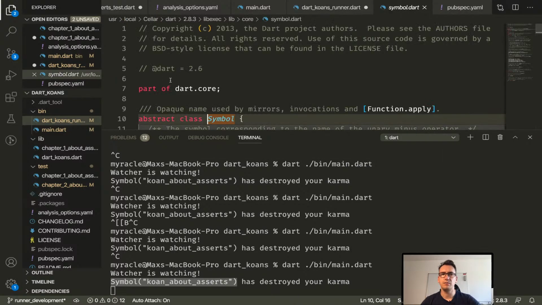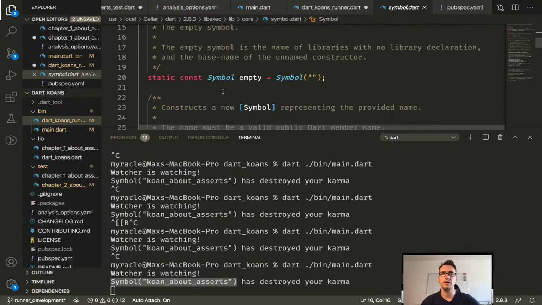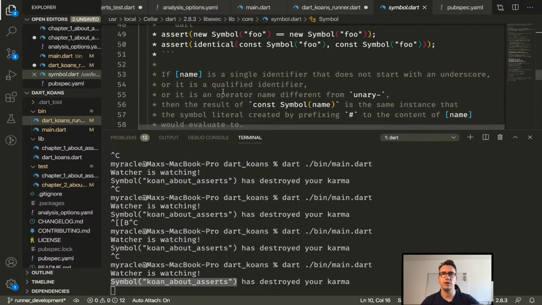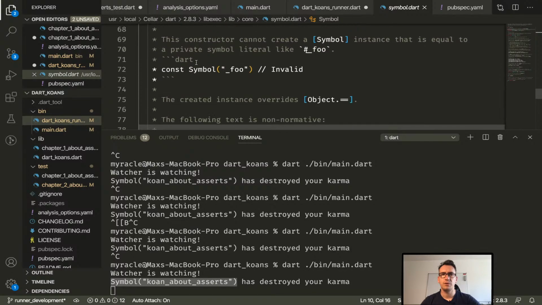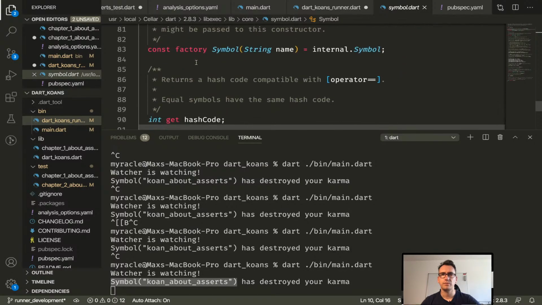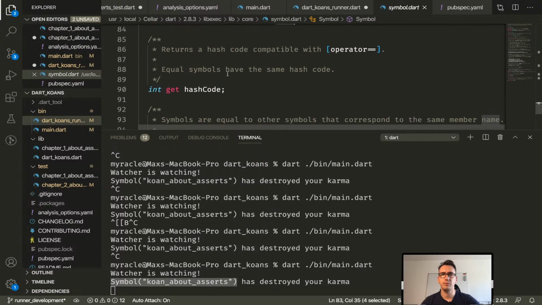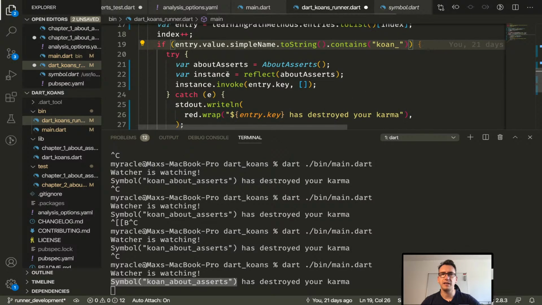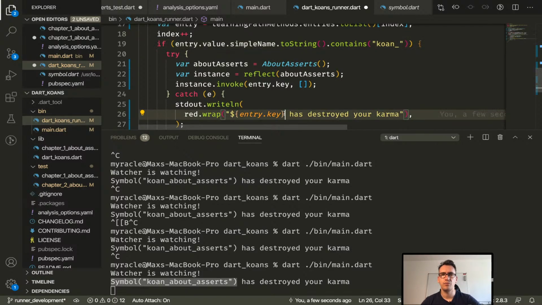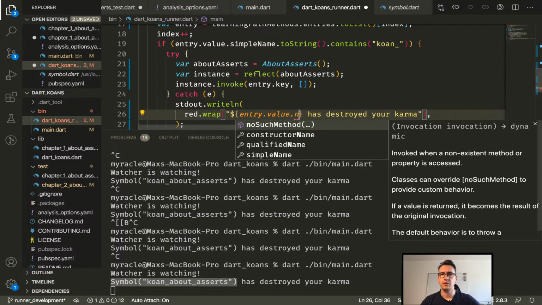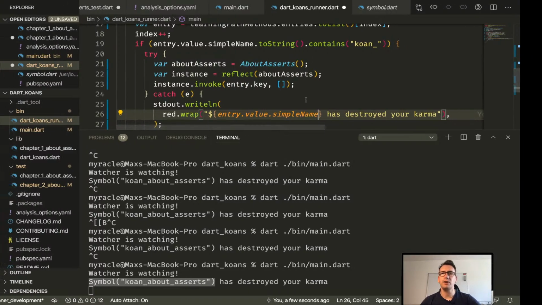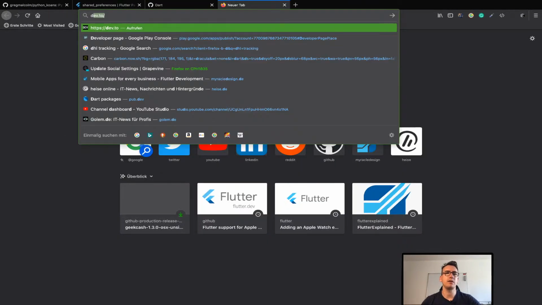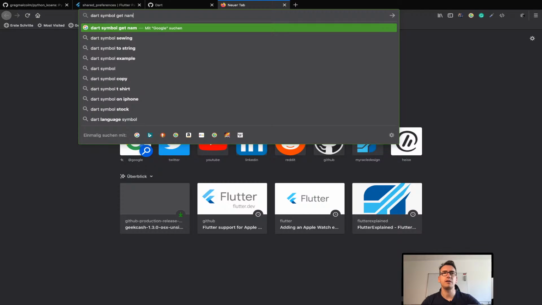This returns me a symbol, and the symbol contains empty. Okay, new symbol, string name. It would be fantastic to get the name from it. Value.name maybe? The fully qualified name is also a symbol. Okay, let's see if the internet knows something. Dart symbol, get name.